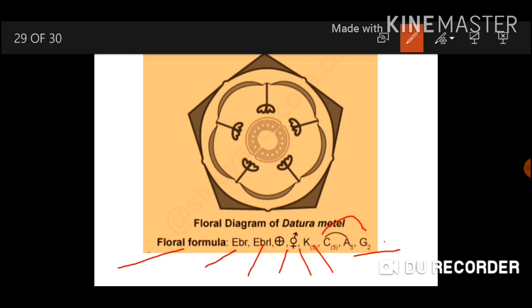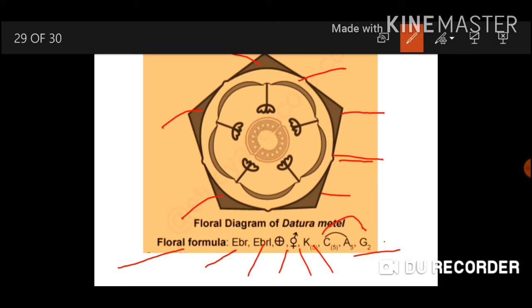Now coming to floral diagram, here you can observe that there are 5 sepals which are gamosepalous, that means they are fused. Fusion is shown here in between the two sepals, and aestivation is valvate. None of the sepals is overlapping the other, therefore it is valvate aestivation.